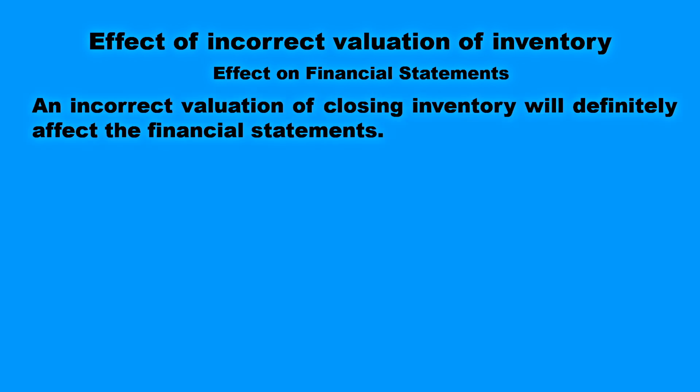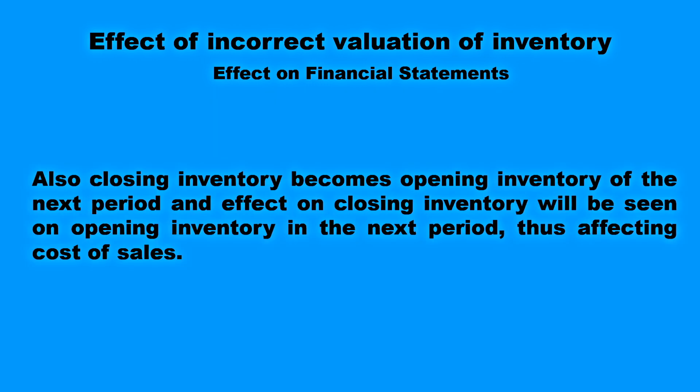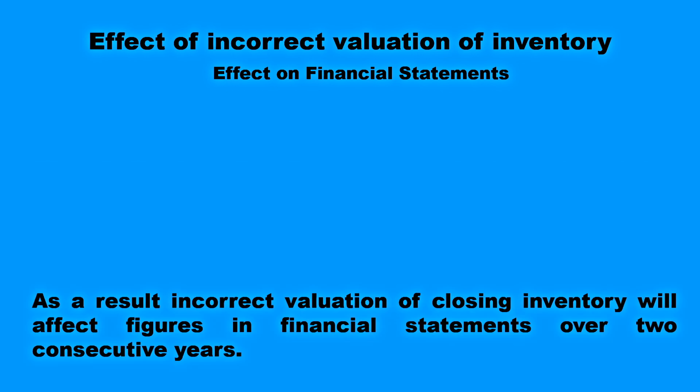Also, an incorrect valuation of closing inventory will definitely affect the financial statement, since closing inventory becomes opening inventory of the next period, and the effect on closing inventory will be seen on opening inventory in the next period, thus affecting cost of sales. And as a result, incorrect valuation of closing inventory will affect figures in the financial statements over 2 consecutive years.